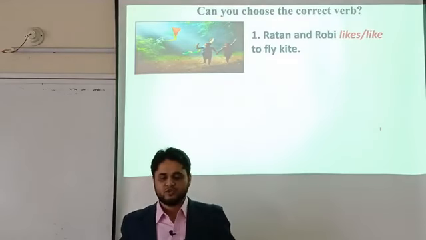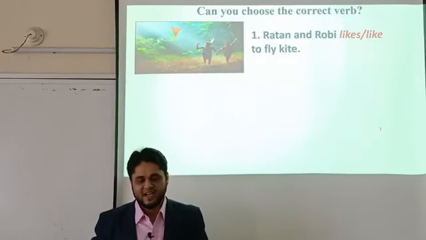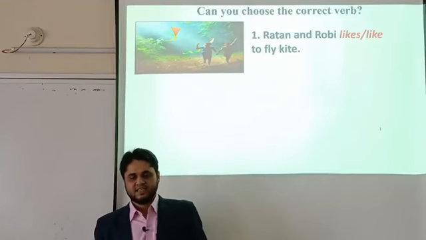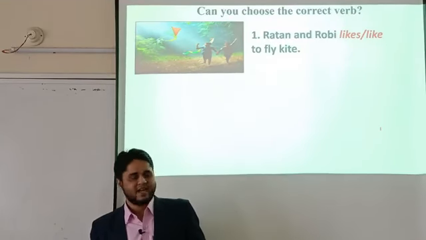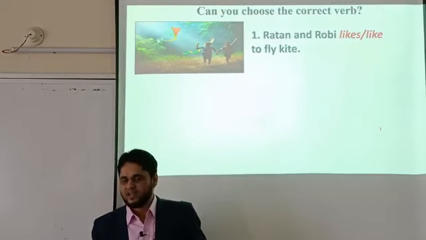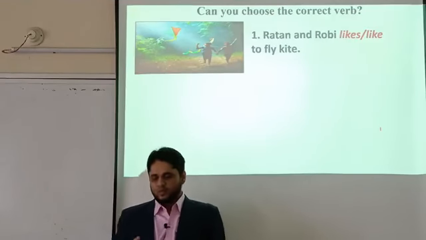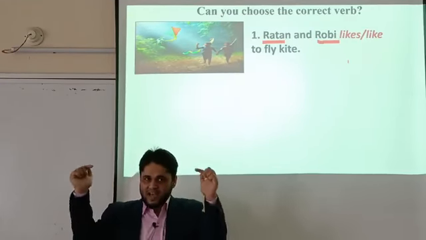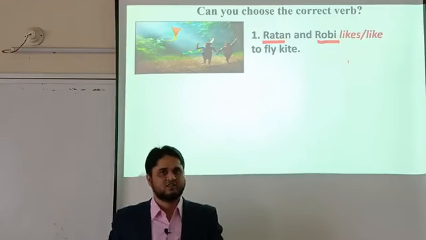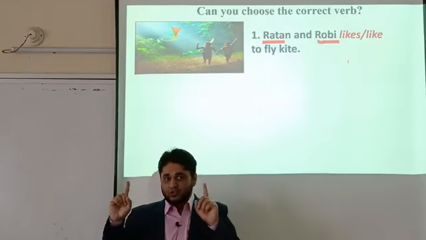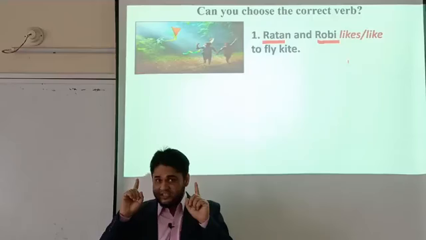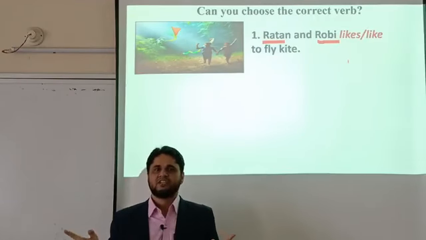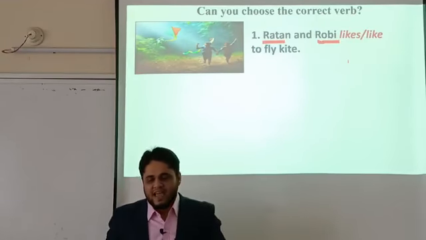We can see here two boys are flying a kite. So the sentence is: Ratan and Rabi likes or like to fly kite. Here we can see two subjects, Ratan and Rabi, and these two nouns are connected by the coordinating conjunction and.